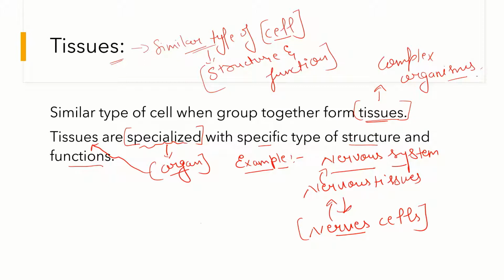Similarly, in case of plants also, the plant tissues are formed from similar type of plant cells. So this is how the tissues are formed, and how tissues are specialized we are able to understand now.